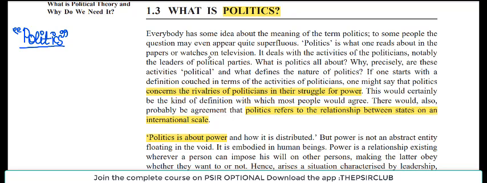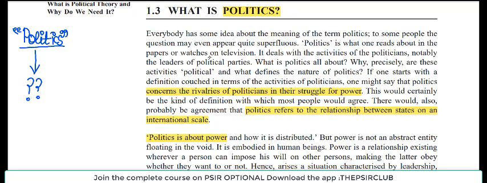Now if I ask you about politics, everyone has some meaning or the other about politics, right? If you have looked at politics in different ways, people will say that it is a very dirty thing, right? And generally the conception is the youth does not want to participate in politics. Someone says, oh, he is playing politics, okay? You have heard this, right? But what does this term actually mean? So this we need to understand.